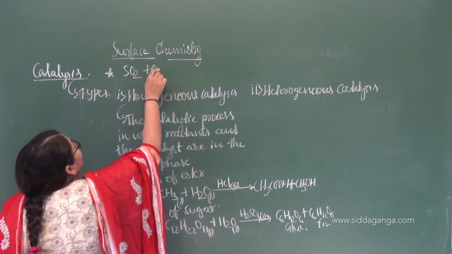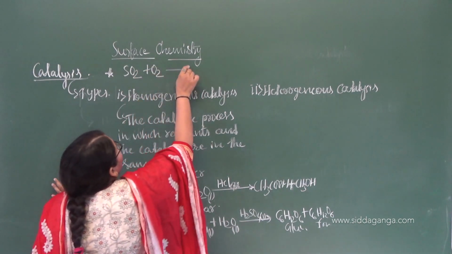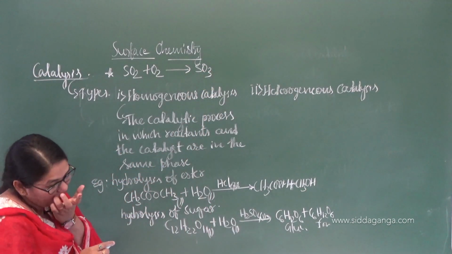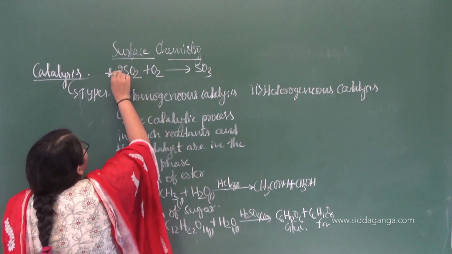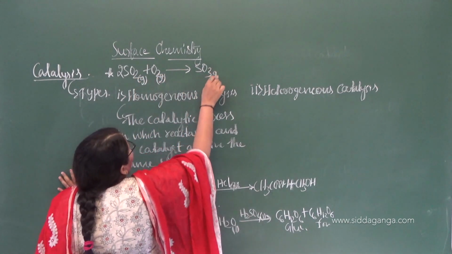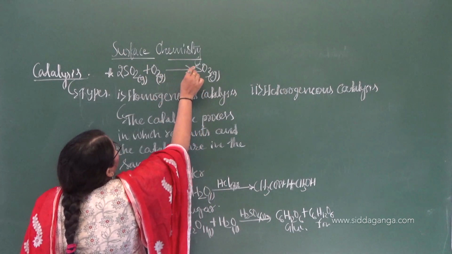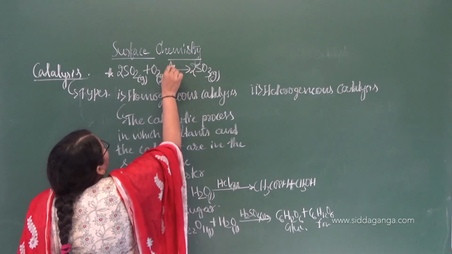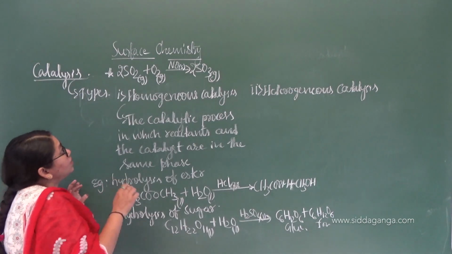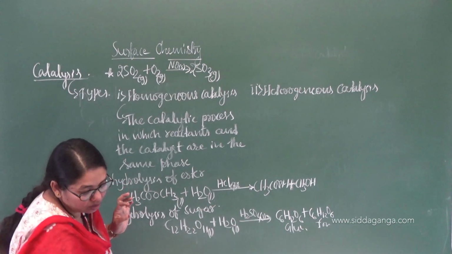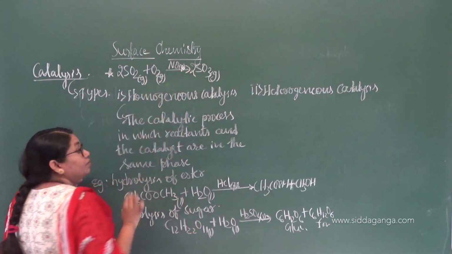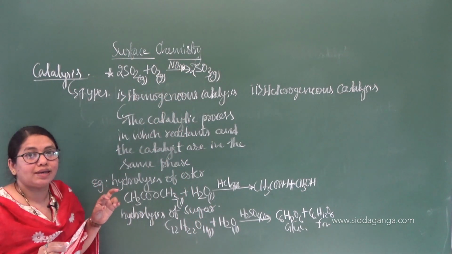SO2, that is sulfur dioxide, leads to the formation of sulfur trioxide. It is a gas, it is also a gas. It has not been balanced, it is 2, in the presence of nitric oxide catalyst, that is also a gas. Because it is a homogeneous catalysis, right?